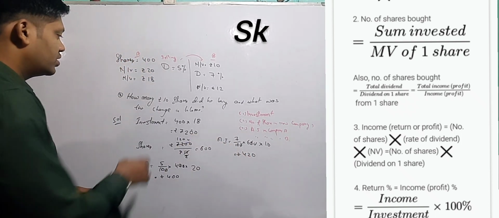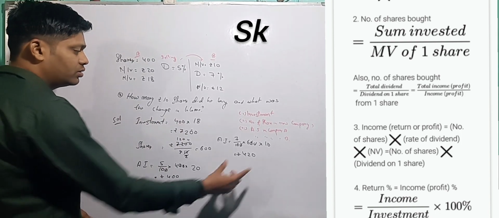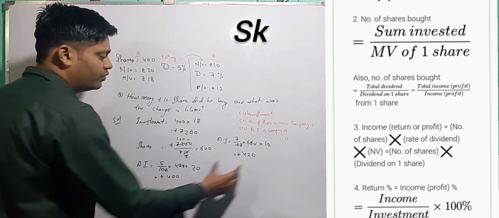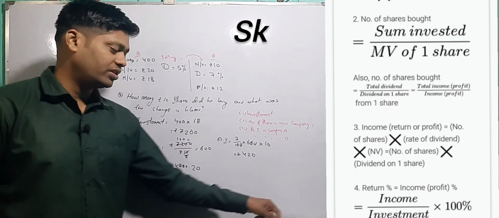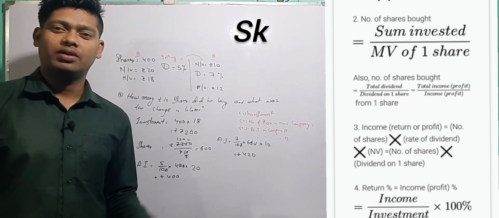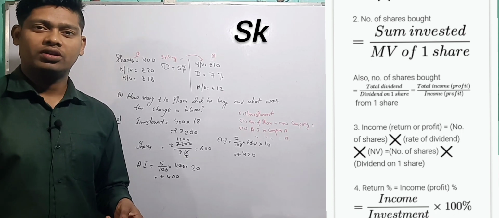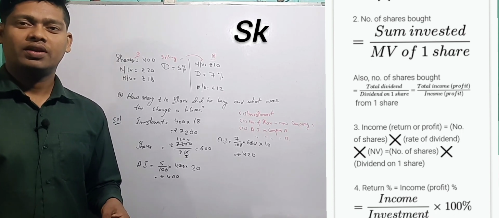So what was the change in income? The change in income was from 400 to 420. So 20 is the change in the annual income because he has invested from one company to another company. Simple question. Okay, next question.